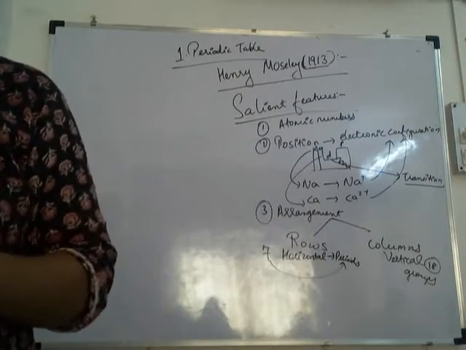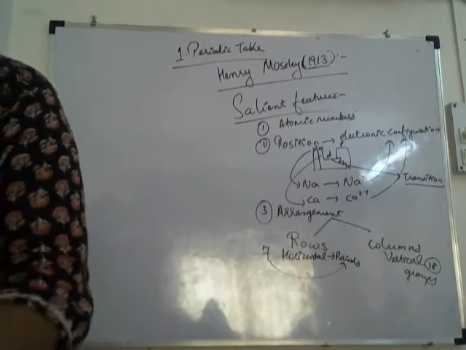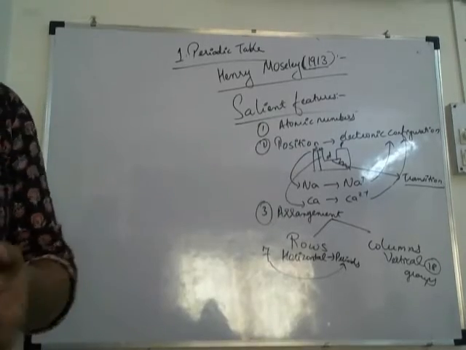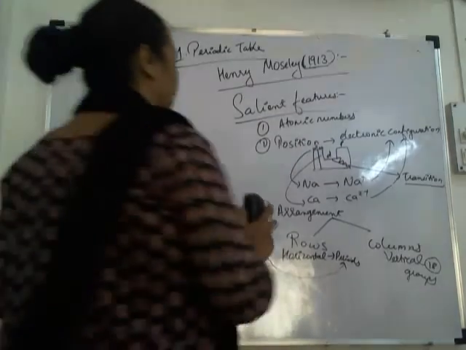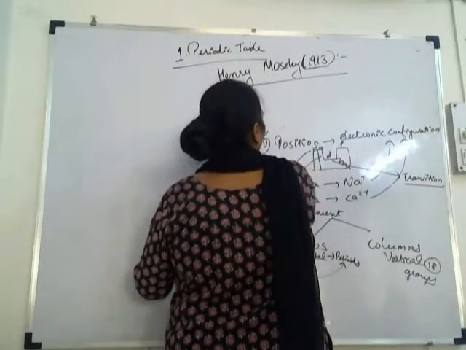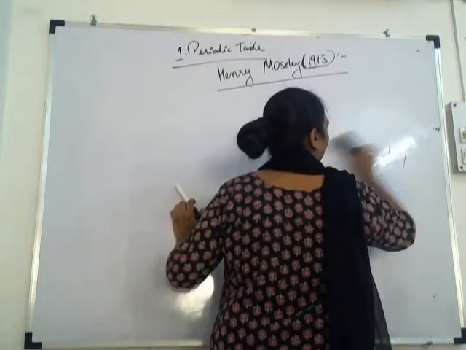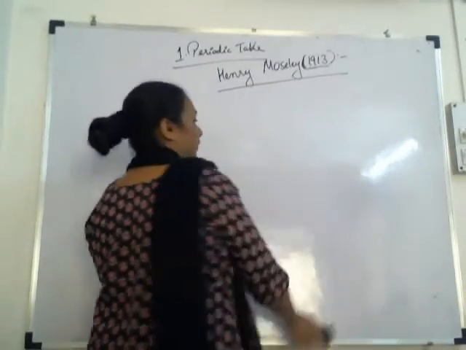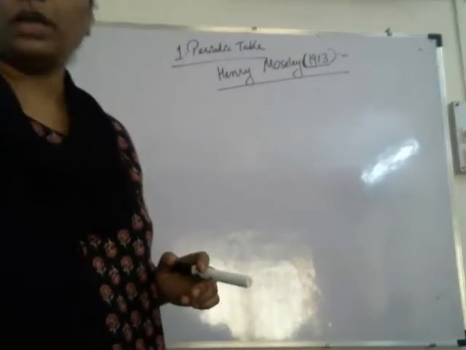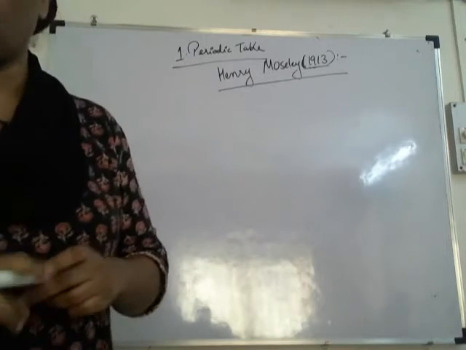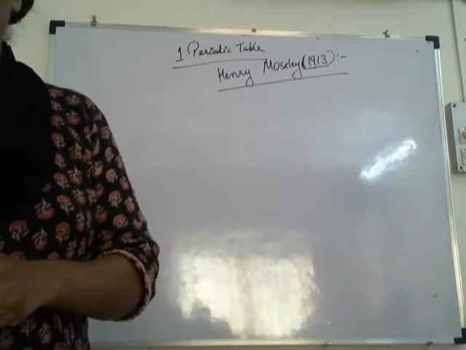Then we come to groups. How many groups are there? Any doubt in this? I will not write it because it's already given in your textbook. Just keep a heading of 7 features of the modern periodic table, so that next time we'll recover what we have done. So, groups.